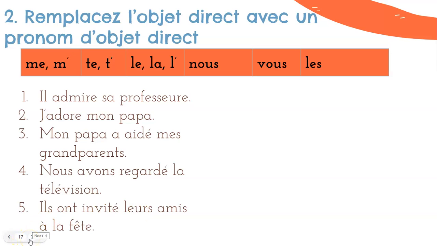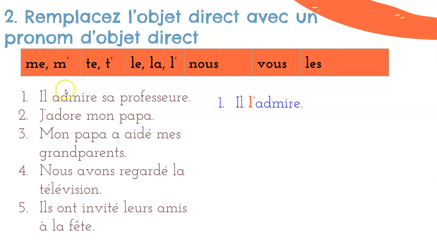What I'd like you to do is pause, write these down, circle or underline or do something visual to identify the direct object, and then you'll replace it with one of these. Okay. Go ahead and pause and give yourself time to do that. I will go over the answers in a moment, but it will stick a lot better in your brain if you work through that yourself.